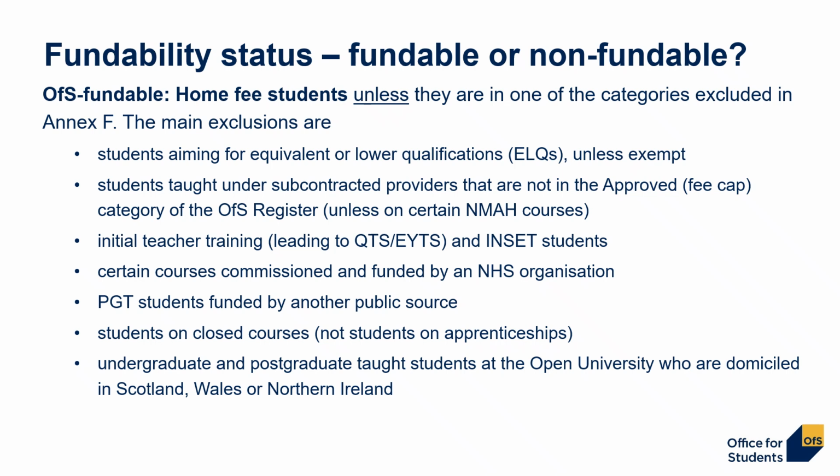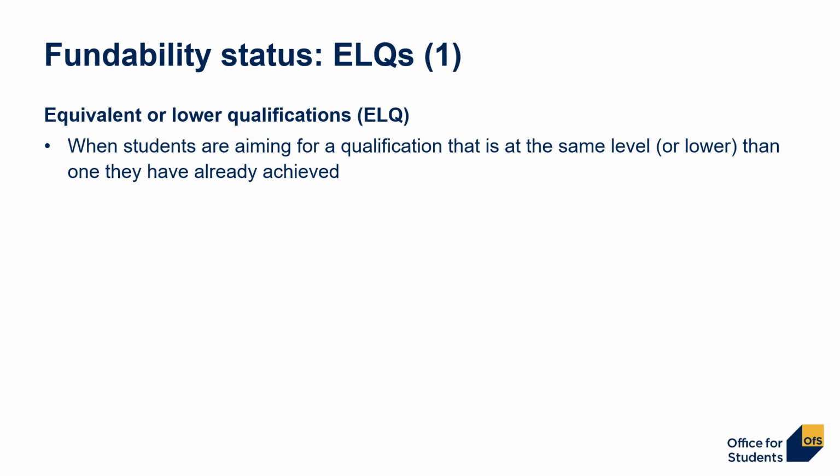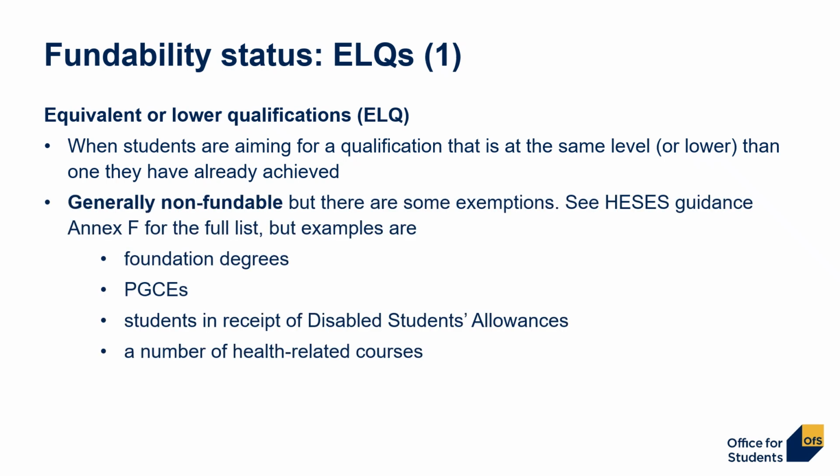It will be useful to say more about the first two of these. ELQ, which is perhaps the most common, is first, so let's talk about that a little bit more. ELQs, or more properly equivalent or lower qualifications, are when students are aiming for a qualification that is at the same level or lower than one that they have already achieved. So generally these are non-fundable, but there are some exceptions.